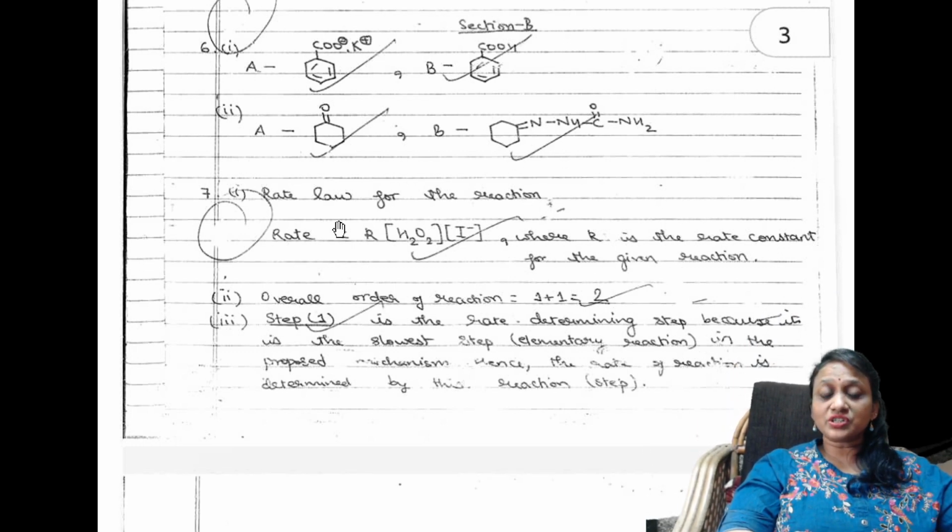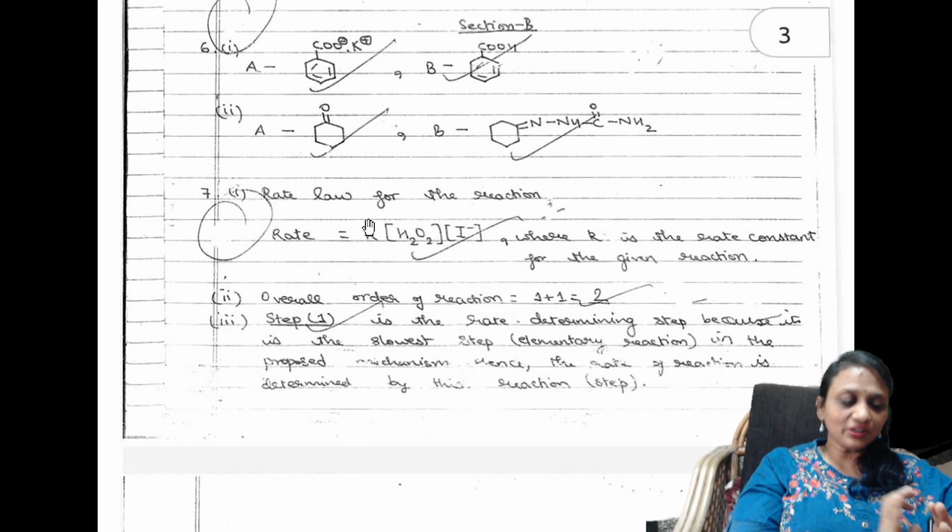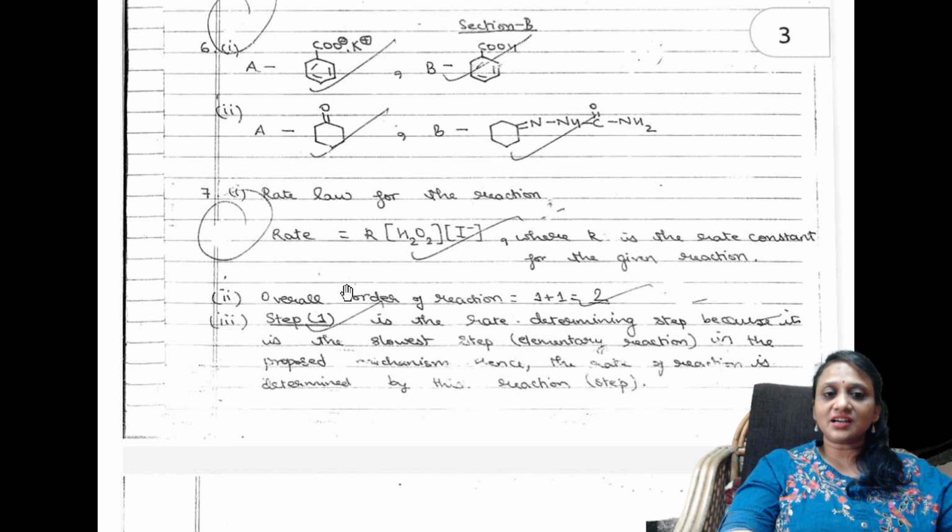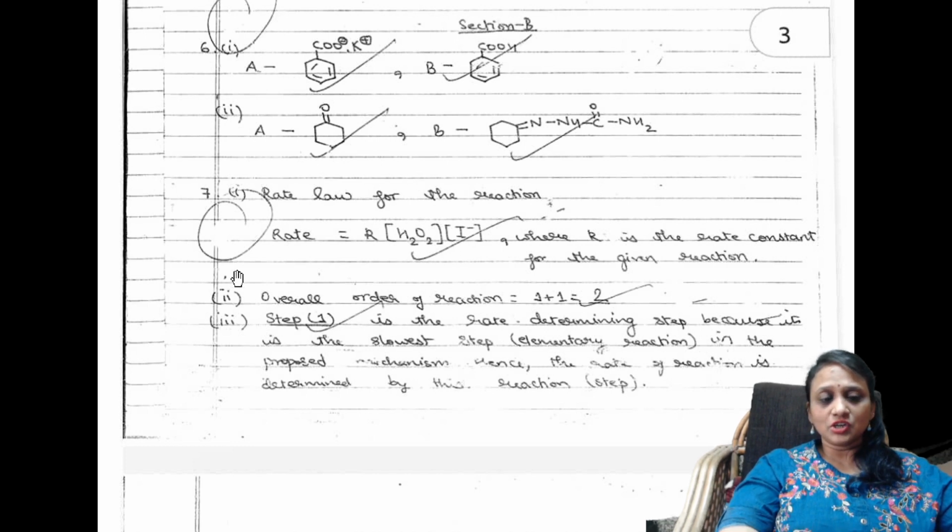Now there is one more question asked, what is the rate law for the whole? They have given one reaction, and they're asking you to write the rate law. Okay, this is the rate law. And the important thing is you need to mention what is K in this, right? And they have asked what is the overall order of the reaction, 1 plus 1. So you have to put the question number 2 and write 1 plus 1 is equal to 2.